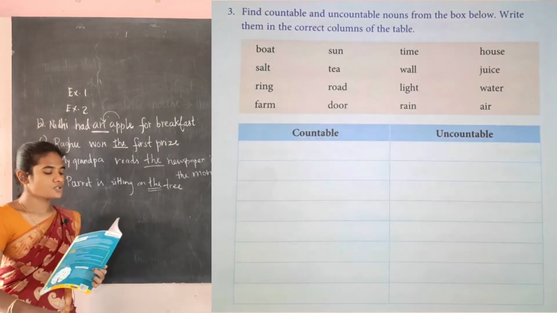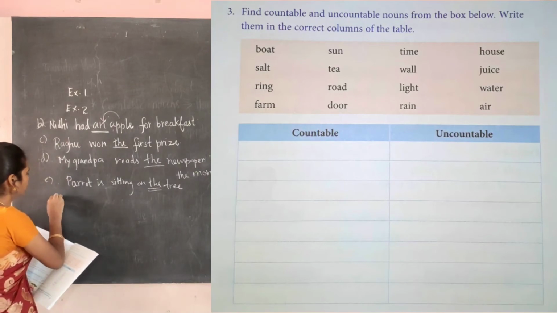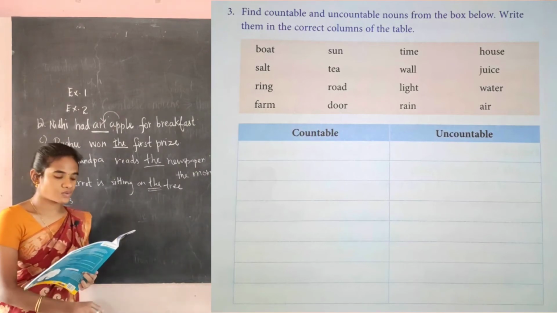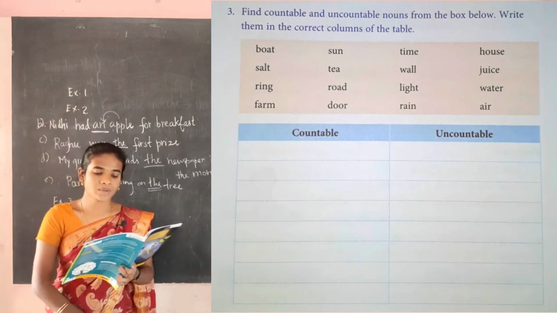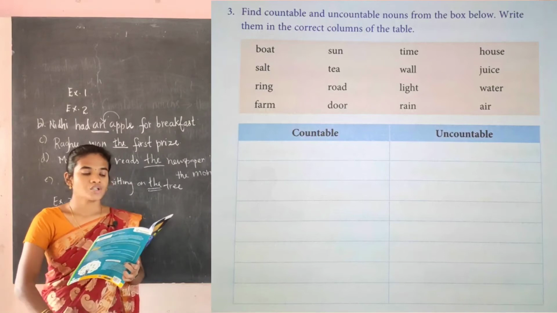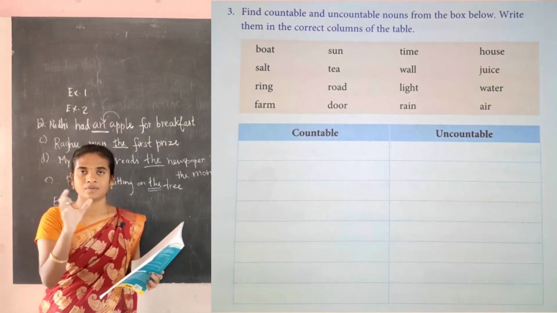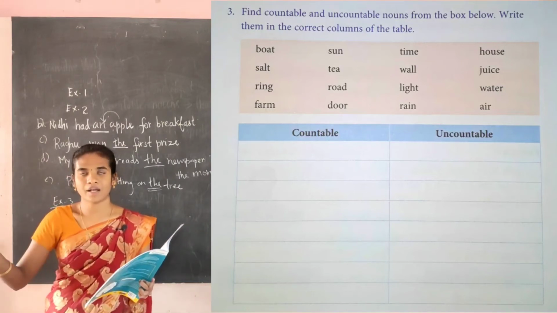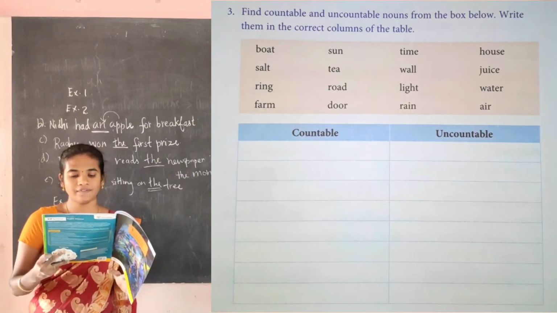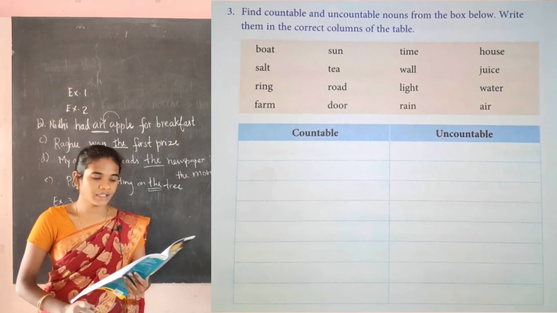Okay. Now see. So students, see here. This is the third exercise for you. Here they are given the nouns. The question is: find countable and uncountable nouns from the box. Write them in the correct column of the table. So here they are given certain nouns in the box. You have to categorize which is countable and which is uncountable. You have to write in the correct column. I will say the words, and you have to write them down.